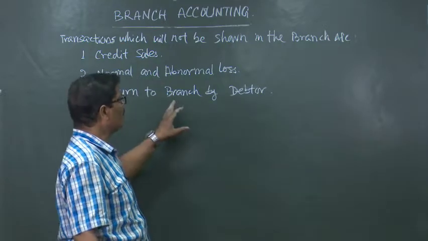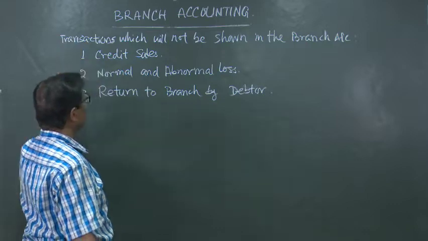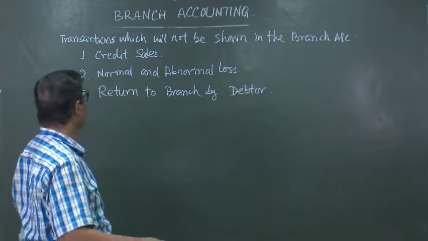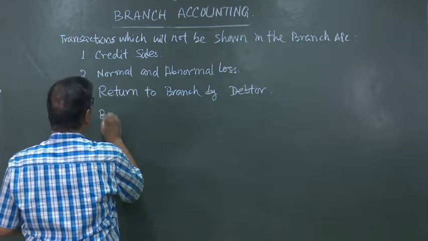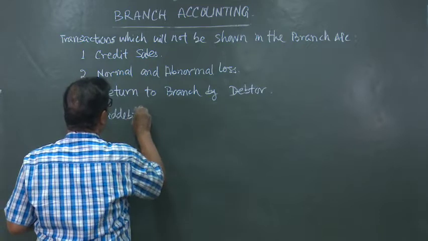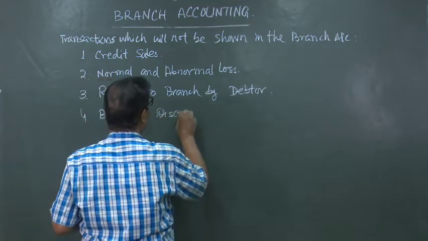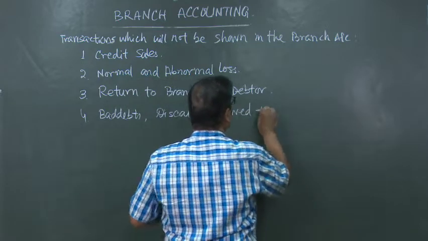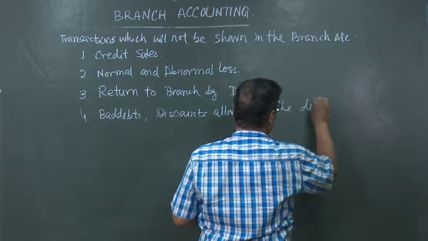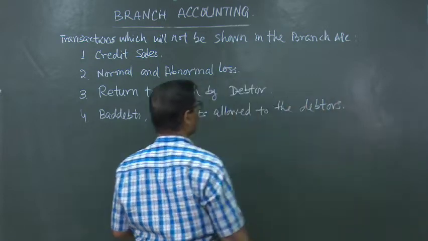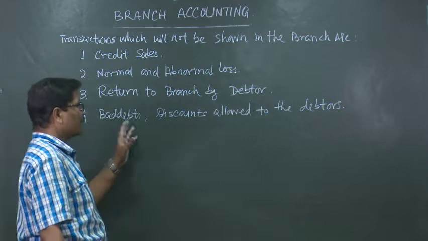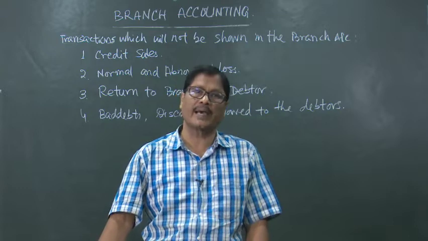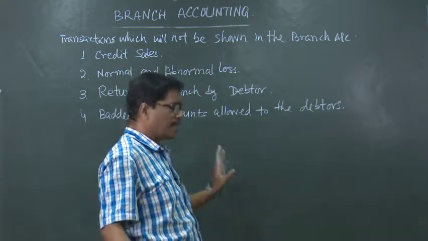So, that is not coming to picture so far as branch account is concerned. The fourth thing is bad debts and discount allowed. Bad debts, discount allowed to the debtors, that will appear in the branch debtors account in the memorandum, but it will not affect our branch account directly.